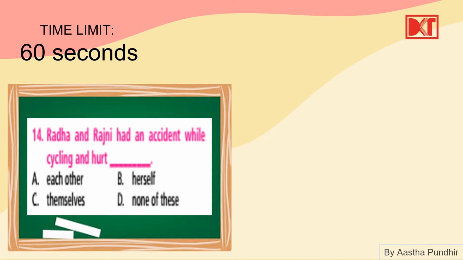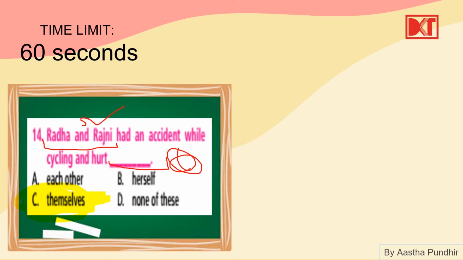Okay, here we have Radha and Rajni had an accident while cycling and hurt each other, herself, themselves, or none of these. Okay, here the correct answer is C, themselves. They hurt themselves. Here themselves is what? It is a reflexive pronoun. Why? Because here Radha and Rajni is the subject, and whom did they hurt? They hurt themselves. So the subject and object is the same. They perform the action on their own, on the object, which is the same as the subject. So Radha and Rajni had an accident while cycling and hurt themselves.